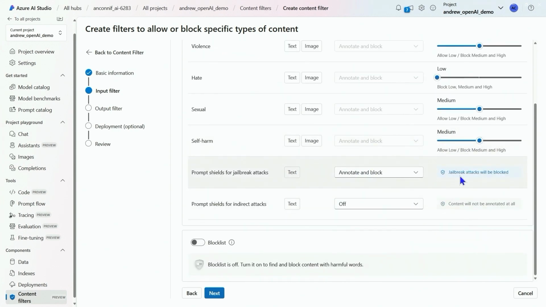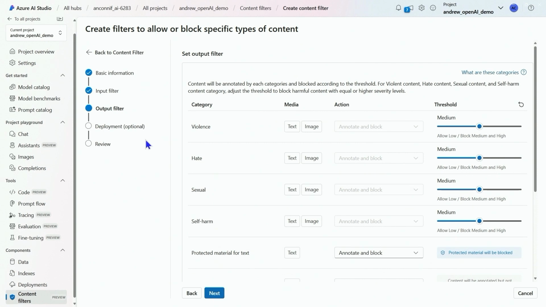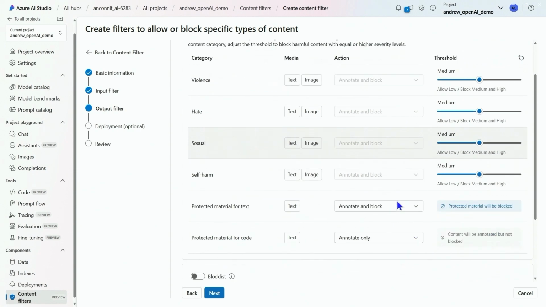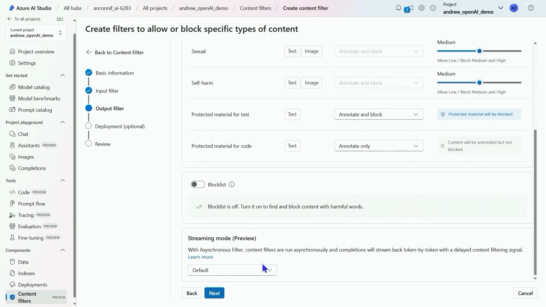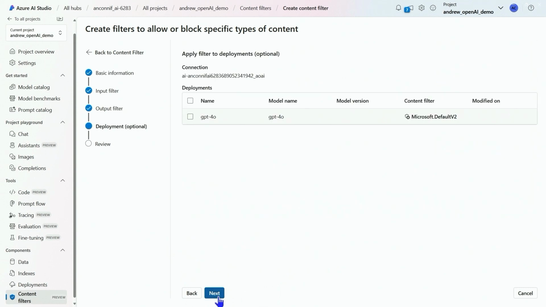And I also have my jailbreak attack, which is an attempt to get the model to do something it's been trained to not do. And then we have prompt shields for indirect attacks. In this case, we're just going to annotate if something happens. Now on the return from the model, I can do the same. So if the model decides to return something that's going to be something I don't want my customers or my employees to see, I can be less tolerant, or I can allow more. It's important to know that you can have all of these filters removed from your model. If you have a need, you just ask Microsoft and they'll remove them for you.